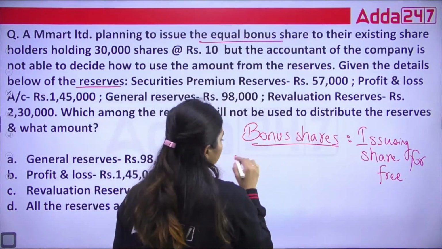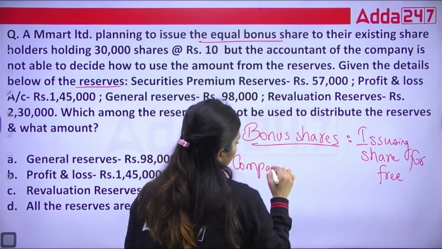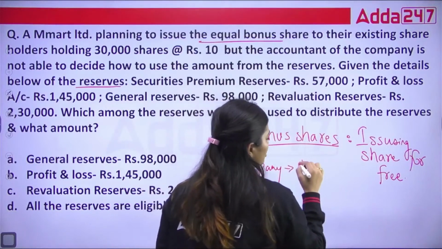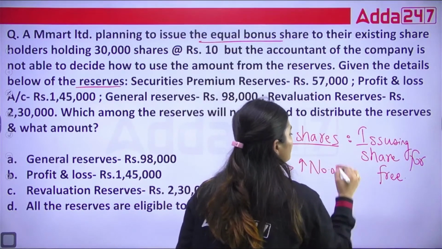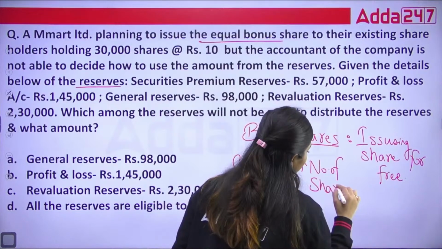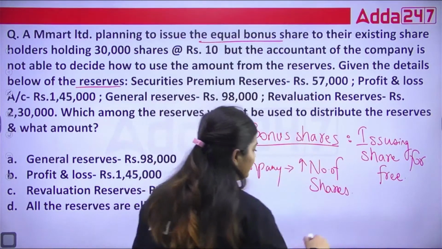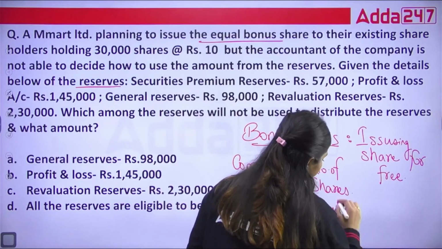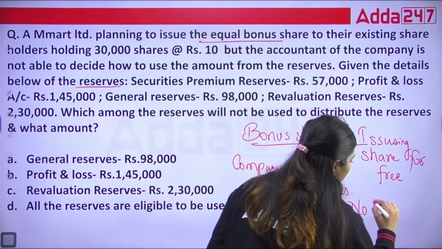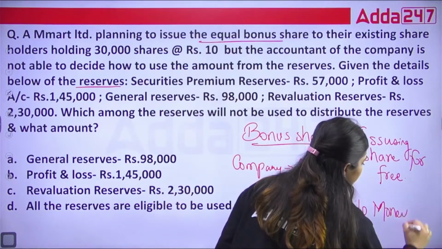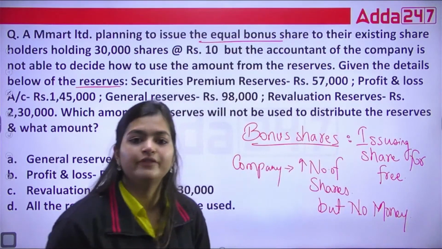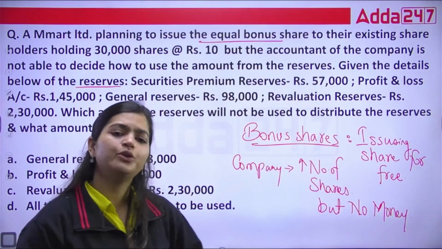Means the company is increasing their number of shares, but they are not receiving any cash, no money or amount in return. So how are they going to issue?